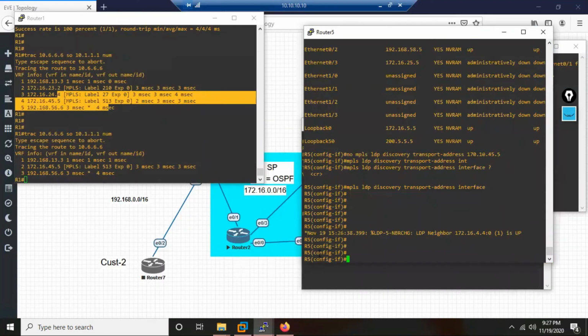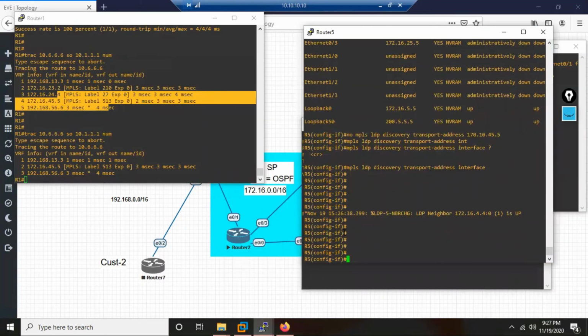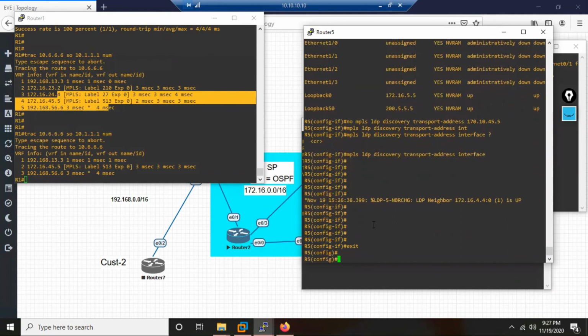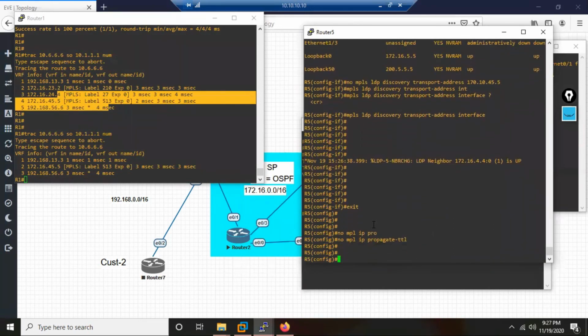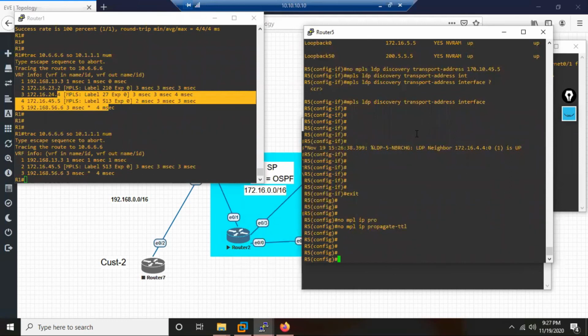Now again, the service provider sales guy calls up whom? The technical team, and says, now from the Delhi side, the customer is doing a reverse trace. Okay, reverse trace. Okay, no problem. So they now disable what? The TTL propagation on the Delhi side too. Once you do that, what happens?